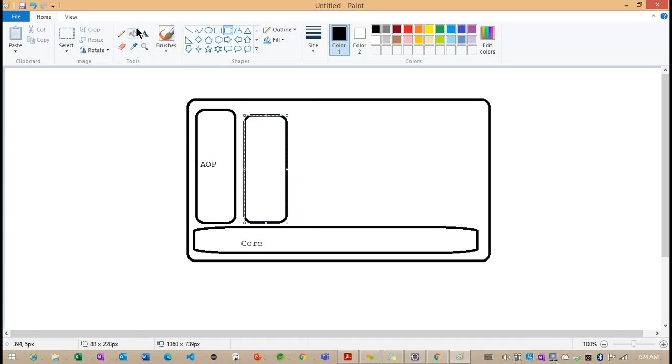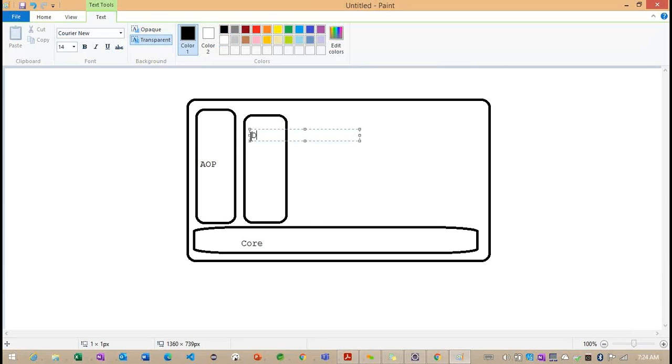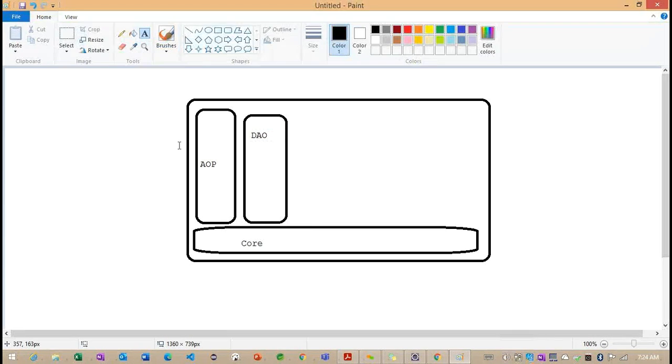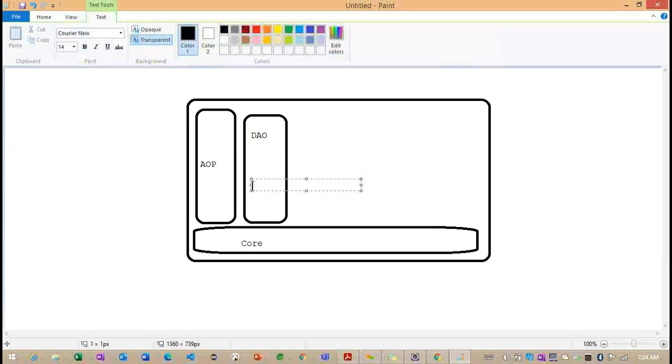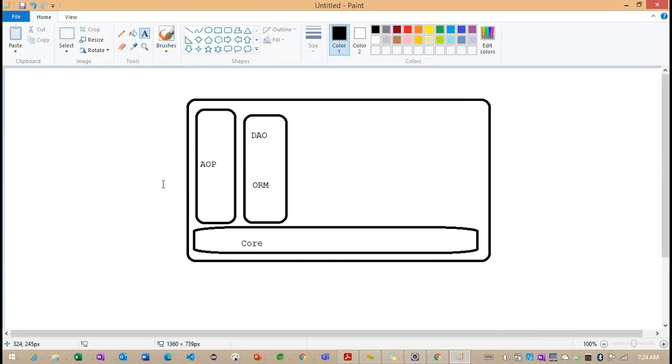Now, this section of code is the DAO module. Inside this particular DAO module, we are going to discuss ORM, object relational mapping, also. But for now, understand the DAO module.